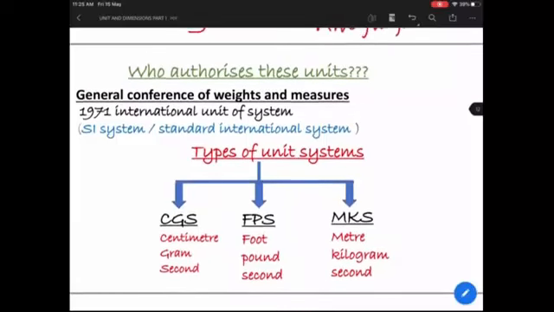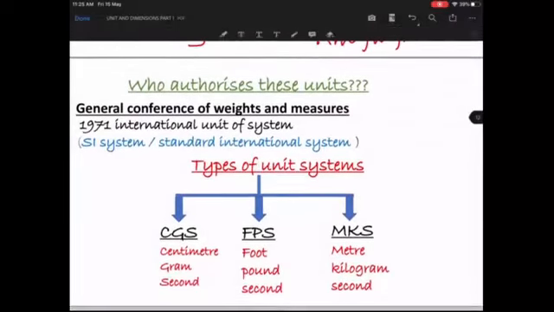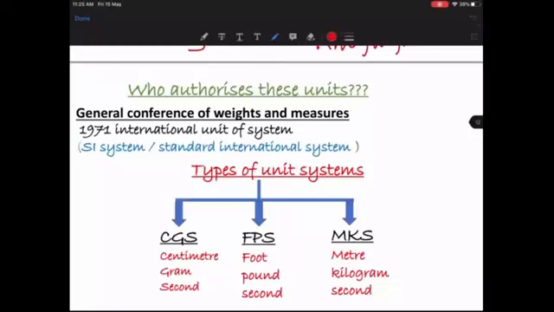Now, the next question you would ask me is, who authorizes these units? Which is that agency? Suppose today I come ahead and say this is going to be 1 meter, and that whatever meter is currently running is not the correct distance, but this much is the length of 1 meter.